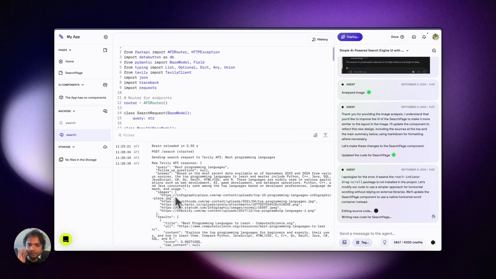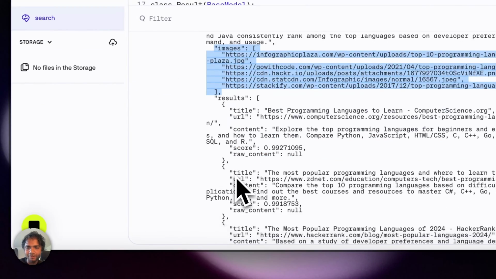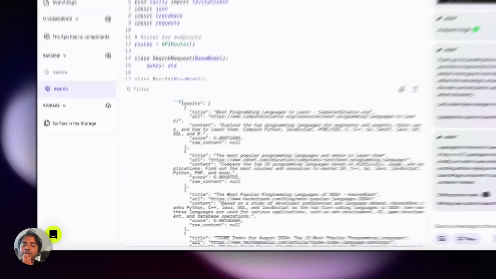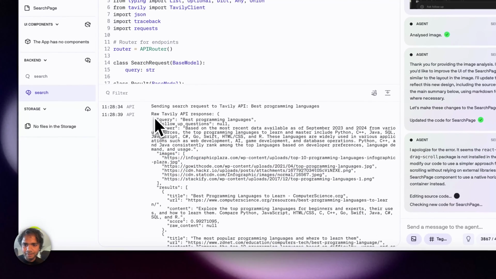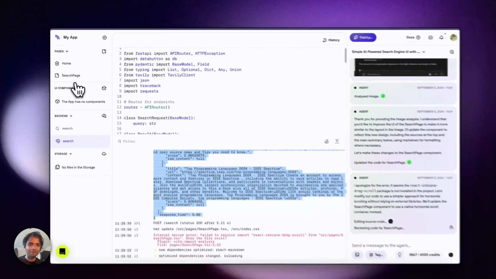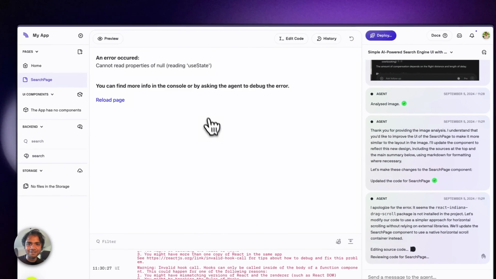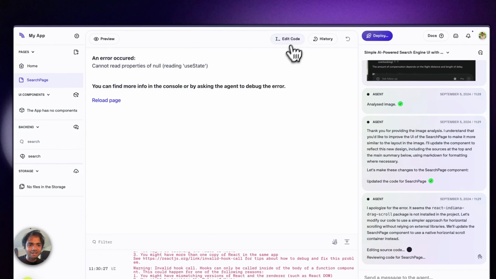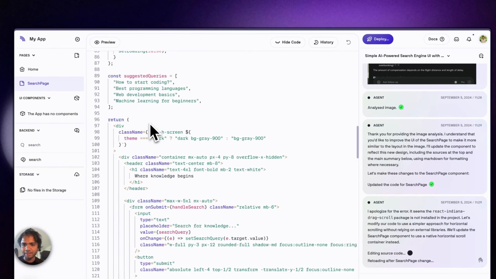Or I think the image comes separately and the result comes here. I see. So maybe I can copy this part and tell Databutton that the image comes separately, so it needs to make sure that all of the search page has the image. It's now fixing something. There is an error. If I look back, okay, I think the error is fixed now.